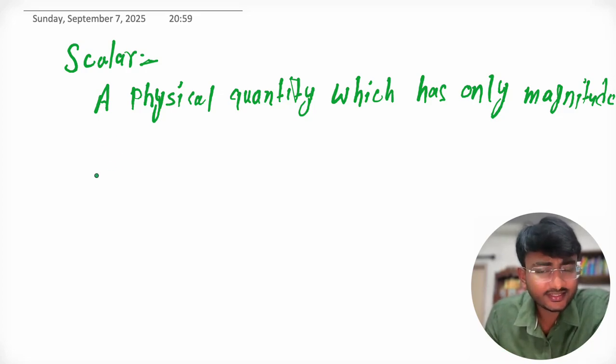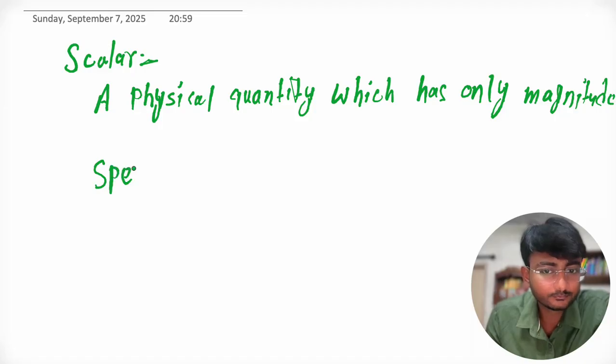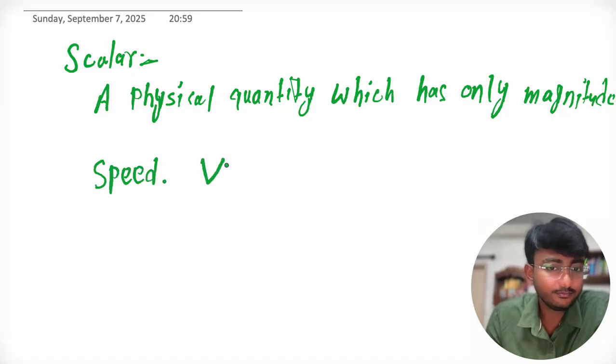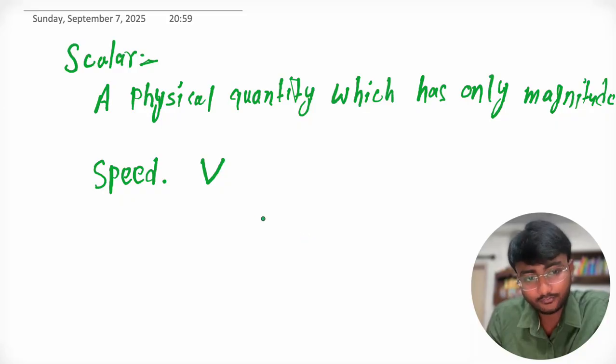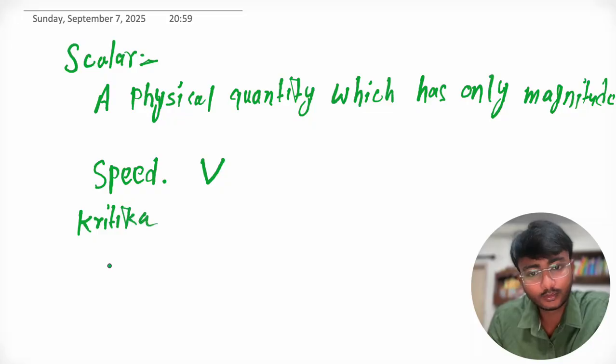For example, let's consider speed. We generally represent speed as v. Suppose there is a person Kritika and another person Rohan.